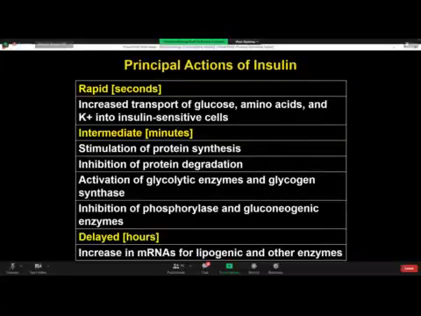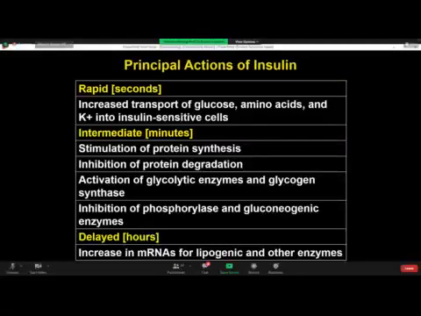So when you give large doses of insulin infusion, after half an hour or 1 hour, you estimate, and all right, from 600 it has come to about 400 milligram per deciliter. How does it occur? Because of the rapid action of insulin, increased transport of glucose from the ECF compartment to the ICF compartment, from the plasma or ECF into the cells.